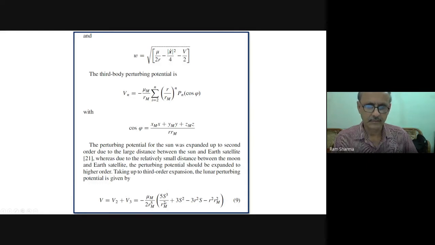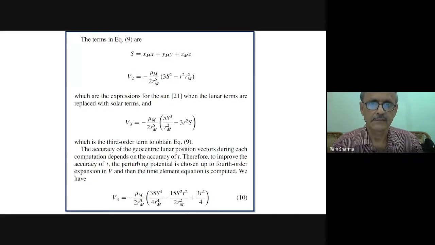This is the lunar perturbation. We have taken that, and theta, this is your S, and this is your V2, which are expanded for the sun, when the lunar terms are replaced by the solar terms, and V3 is equal to this, which is the third order terms in equation 9.